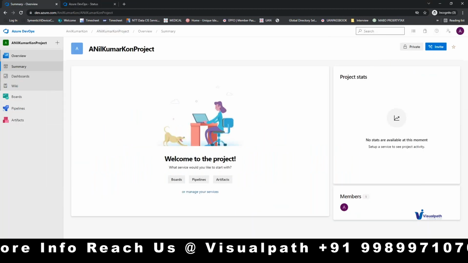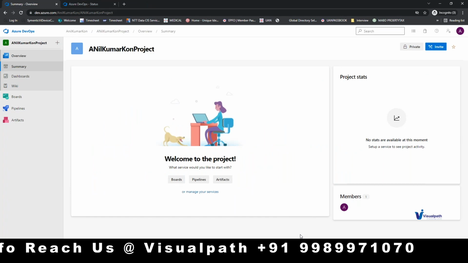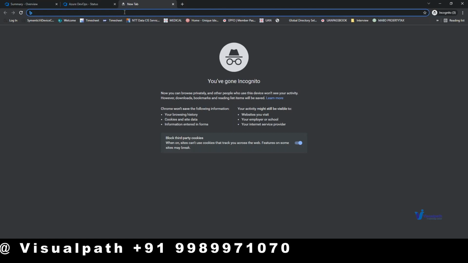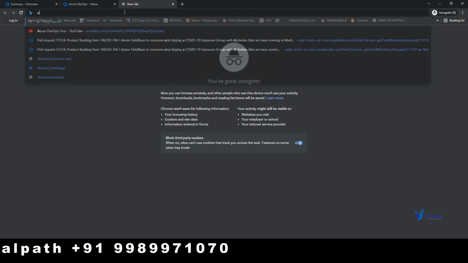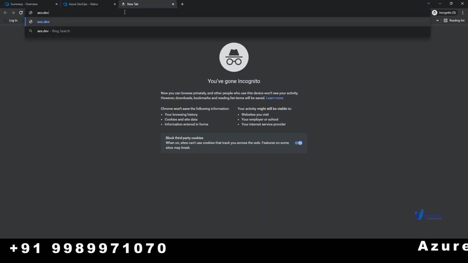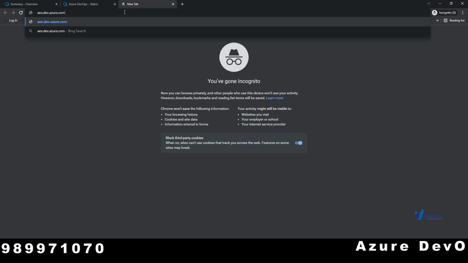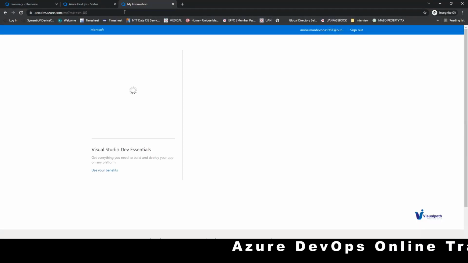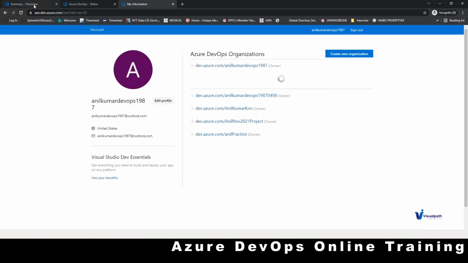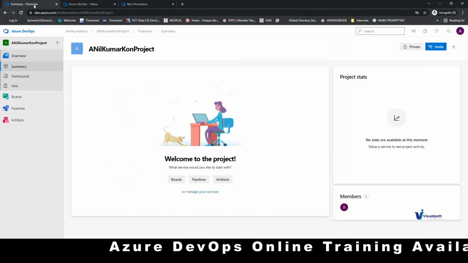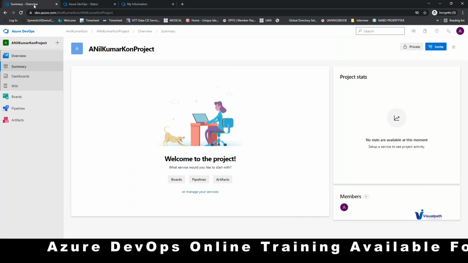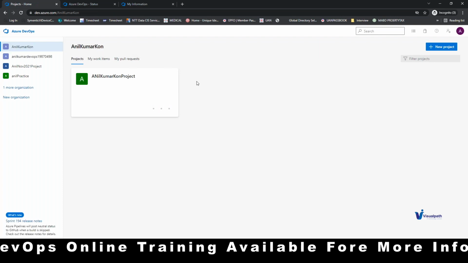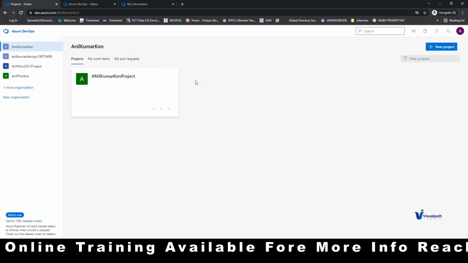There is another URL that you need to remember. Can you go to a new tab, please, and type aex.dev.azure.com, aex.dev.azure.com. So go to the first tab, please. Can you click on the ADO? You can see 4 organizations here and one more, right?